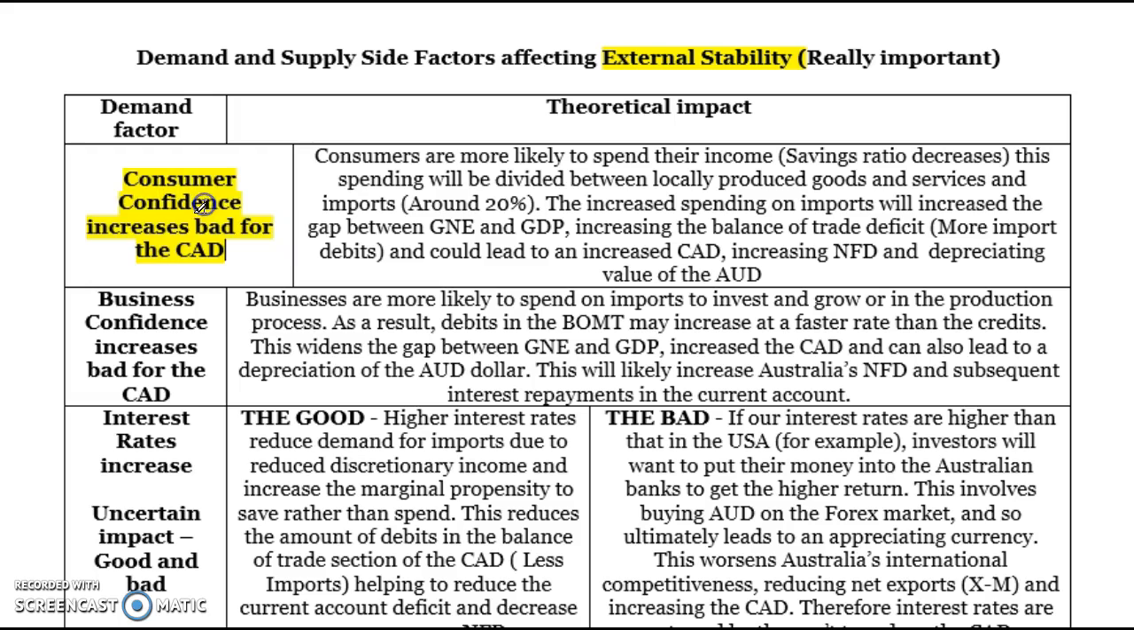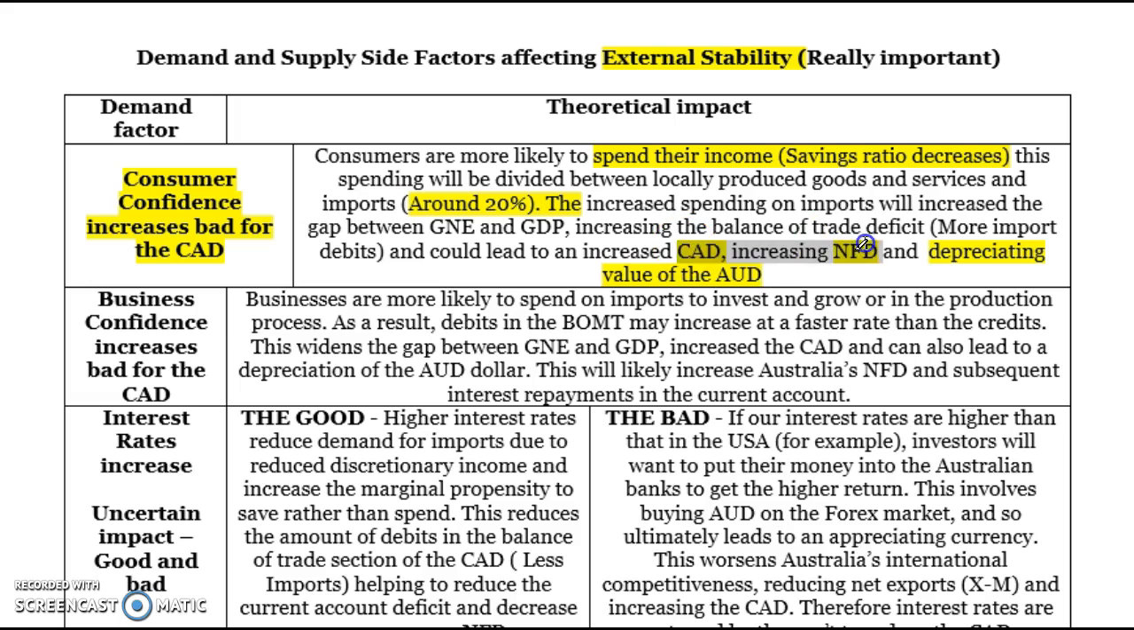So firstly, consumer confidence. Basically, anytime you're getting something that's going to cause increased spending by Australians, it's going to cause increased spending by Australians on imports. When consumers are confident, they're more likely to spend more of their income and savings ratios decrease, which will lead to increased spending on imports. Around 20% of our incomes are spent on imports, which will lead to more debits in the balance of merchandise trade and net services sections of the CAD, which may increase net foreign debt and depreciate the dollar because there'll be more supply of the Australian dollar.